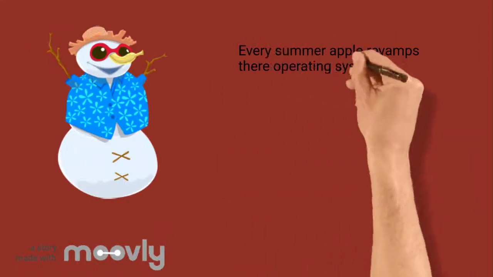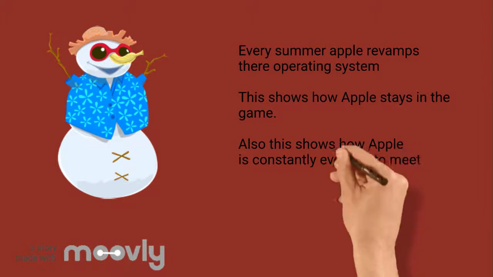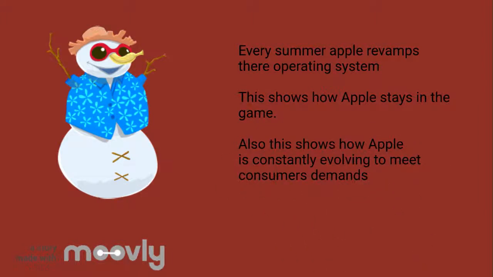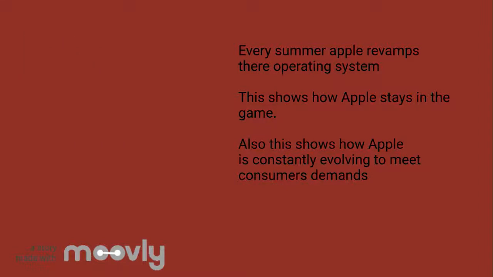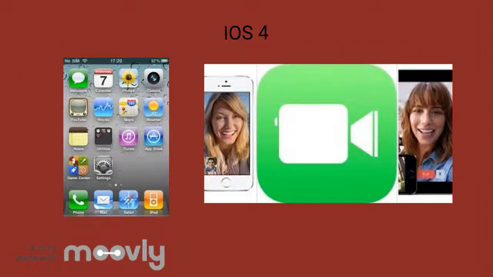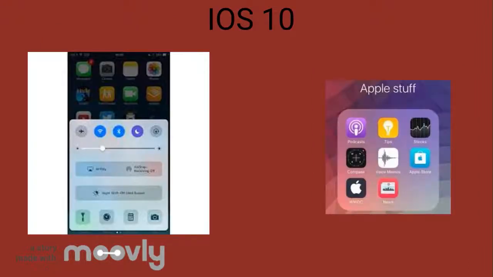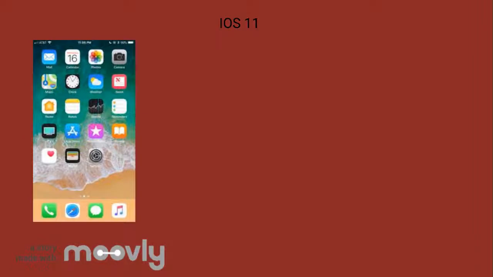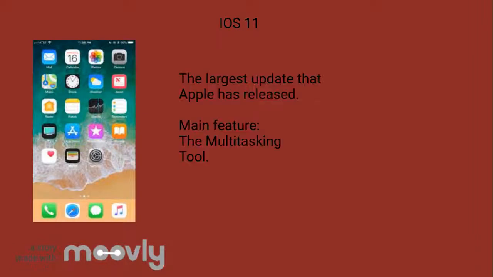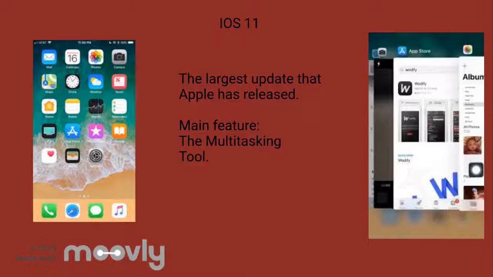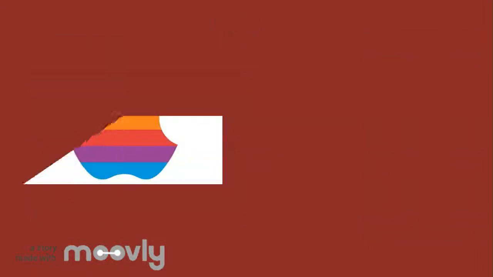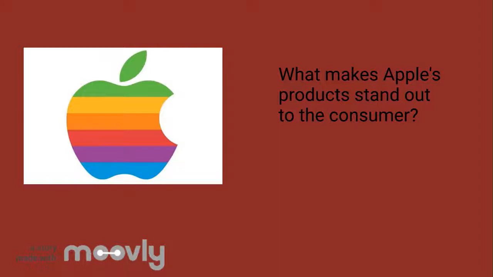Every summer, Apple revamps their operating system to please the demand of the consumer. Apple is known for their constant additions to their operating system. iOS 4 introduced FaceTime, which revolutionized video calling. iOS 7 provided a simpler design and also displayed the first photo app. The iOS 10 improved the lock screen and refreshed the looks of certain apps. And the iOS 11 was the largest update Apple has released, which brought hundreds of new features, including the update of the multitasking feature. Most smartphones provide the same general technology, so why is Apple the standout product?